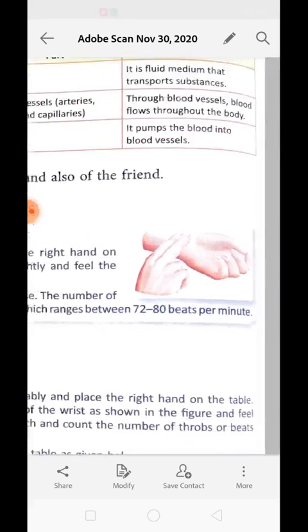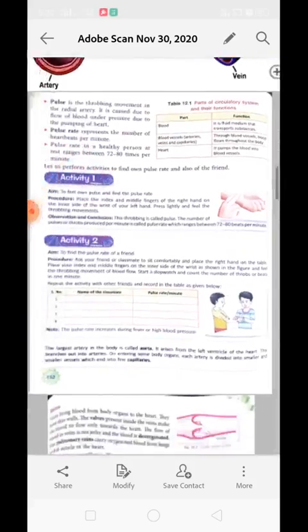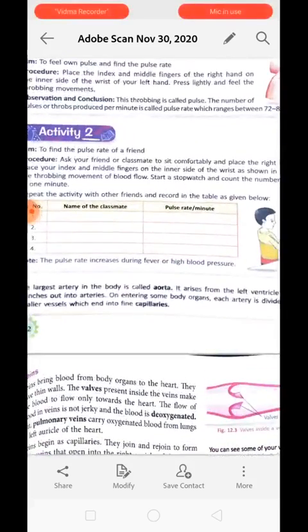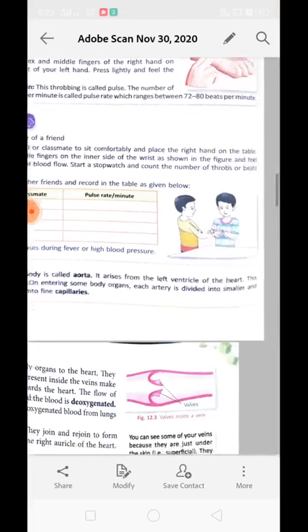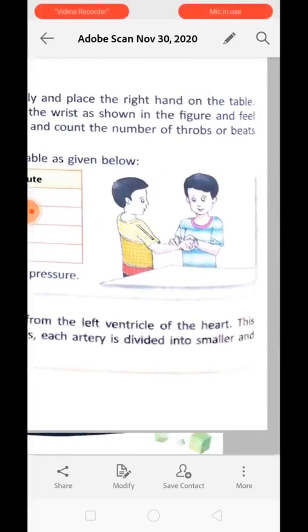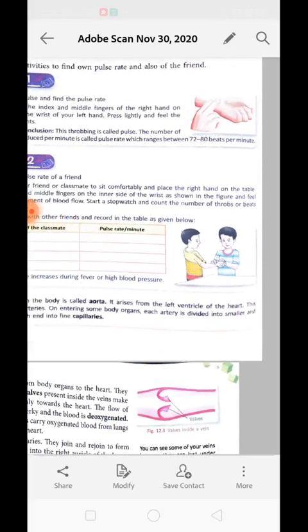Now, in activity 2, you are supposed to find out the pulse rate of your friends. Right now, in the corona period, you can, of course, try it with your family members. The largest artery in the body is called the aorta. It rises from the left ventricle of the heart, and this branches out into arteries. On entering some body organ, each artery is divided into smaller vessels which end in fine capillaries.